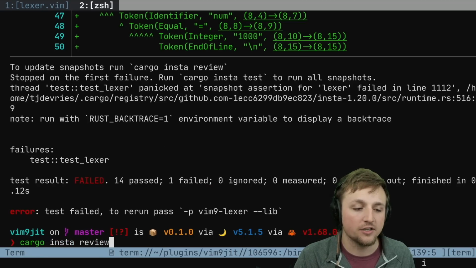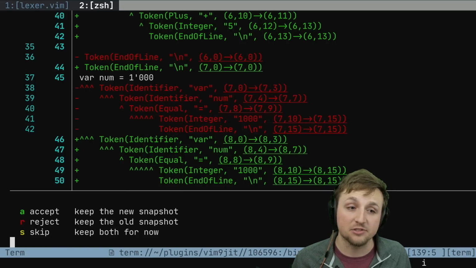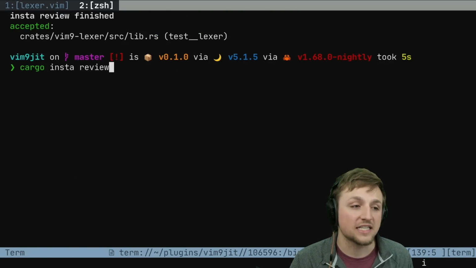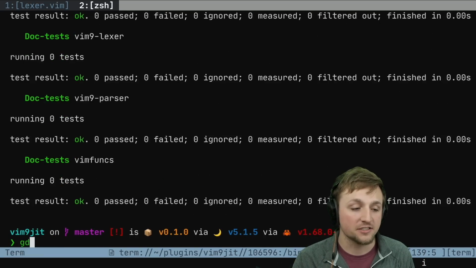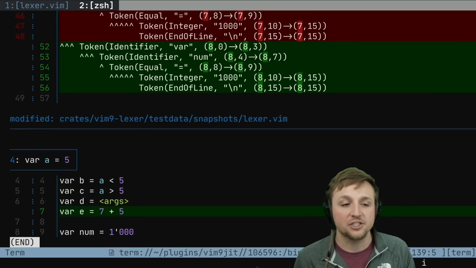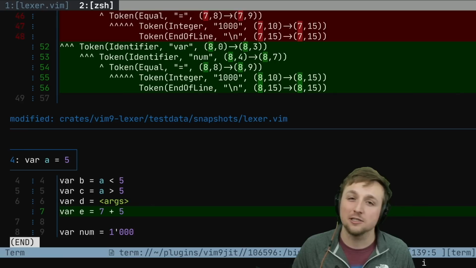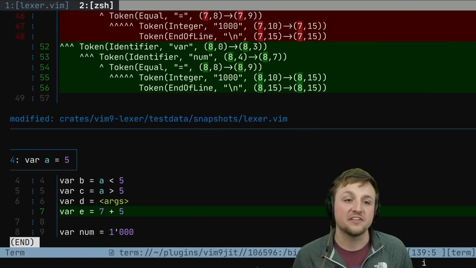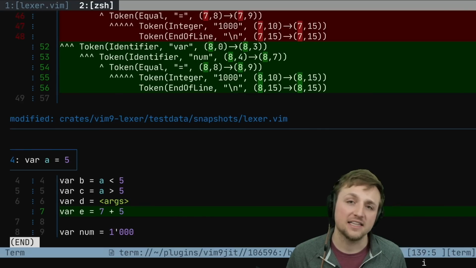Then I can do cargo insta review, which is a crate that can be used to do these kinds of instant snapshots. And I can just click accept. We've now accepted that and added a new snapshot. We run the new tests, everything passes. And to commit these changes, you would just examine the diff, make sure it looks good. You could commit this and then push it. And then what's really great is this completely shows exactly what was changed inside of your PR. So if you added a new type or fixed some bug or wanted to leave some regression test, it's very, very clear exactly what was changed.